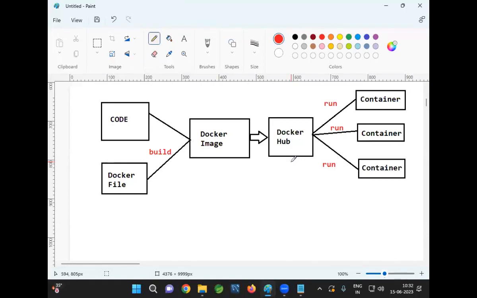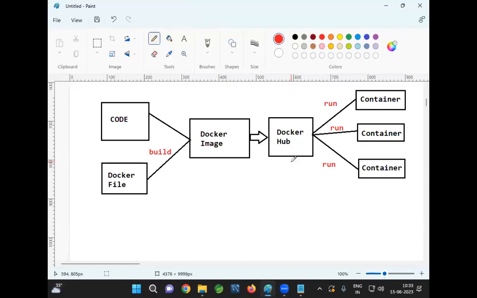What is a Docker container? A Docker container is nothing but one virtual machine. In that machine, our application will execute. Now, I have 1,000 computers and I want to test my application on the 1,000 computers. So what do I need to do?